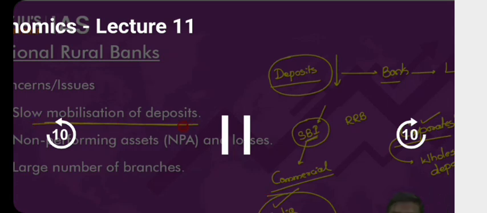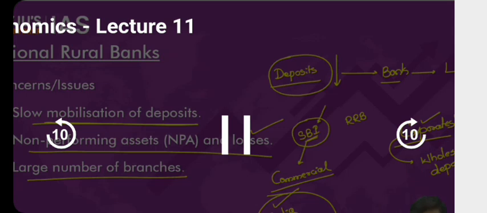The deposit collection has been very slow. On the other side, the NPAs which have been incurred in these RRBs are very high. And this has basically led to a lot of losses in the RRBs. And in addition to this, one more problem related to these RRBs has been that no doubt their operations are supposed to be limited to 1 or 2 districts. But what if within the 2 districts, you open up a large number of branches? Is it okay? I hope you understand the problem here.